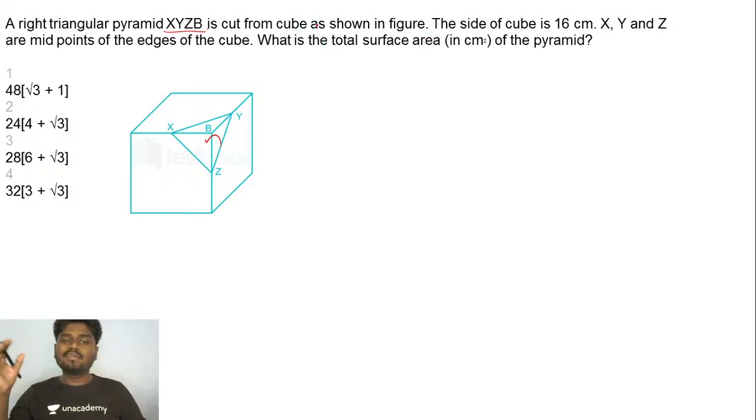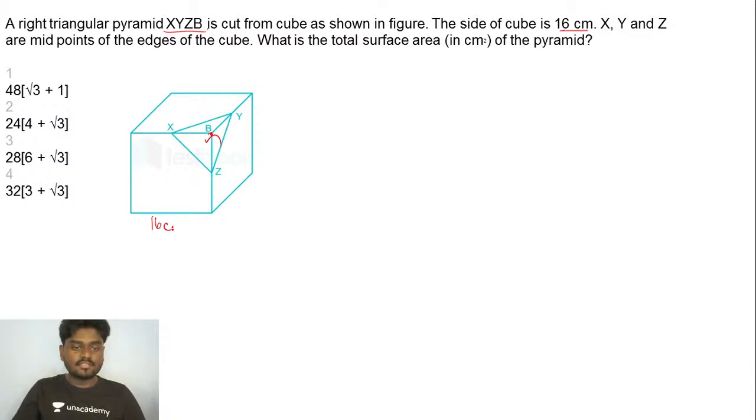From one edge of the cube, connecting three edges at this point, you are cutting a pyramid X, Y, Z, B. And the side of the cube is 16 centimeter, they said.